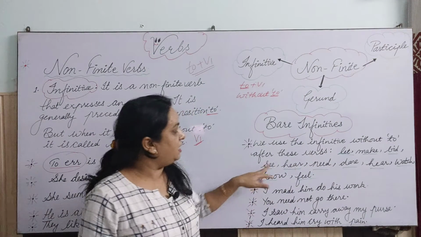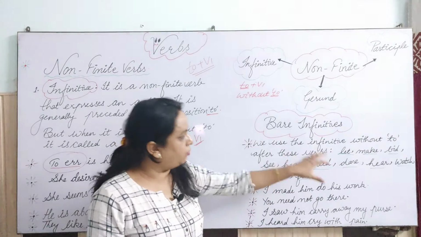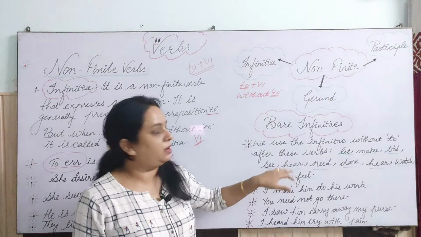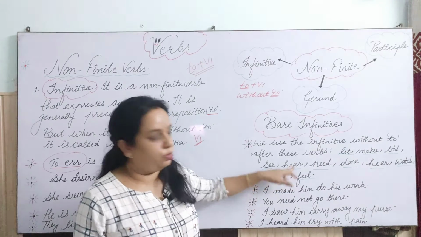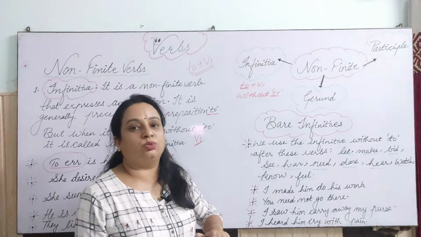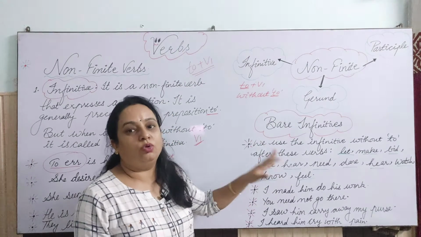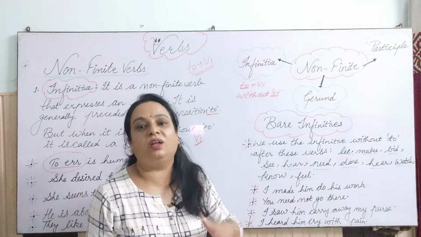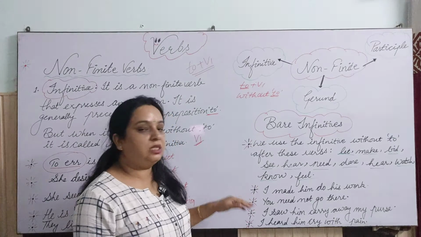Bid, see, hear. It may be heard, it may be the second form, it may be the third form, whatever the base form I am writing here, or the root verb. So it may be in any form in the sentence given to you, right? But you have to learn these verbs, that when these verbs are in the sentences, you will not use to with the verb, okay? So bare infinitive you have to do, only verb first. So let's understand the sentence.